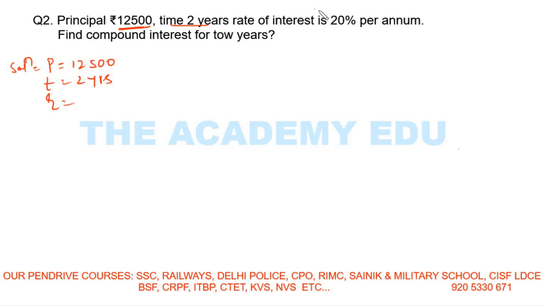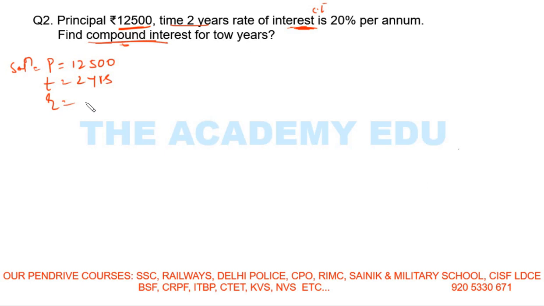This rate of interest is compound rate of interest, right? Because here the question is saying find compound interest. If there is nowhere written the compound word, then it is simple interest. But here it is not clear which rate of interest it means. I would take simple rate of interest, but here I have to find compound interest. So this rate of interest is compound rate of interest.